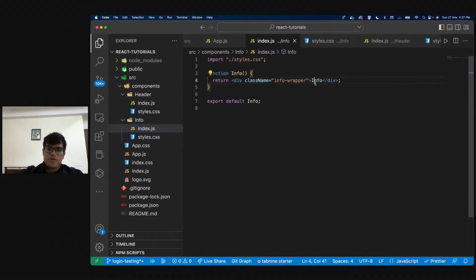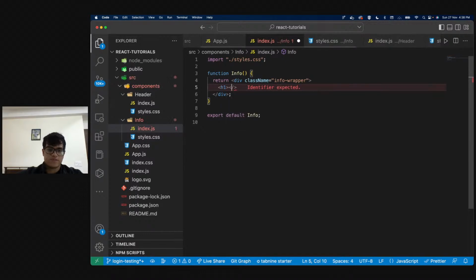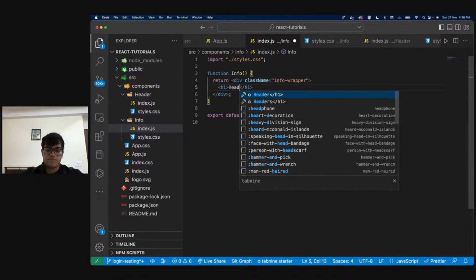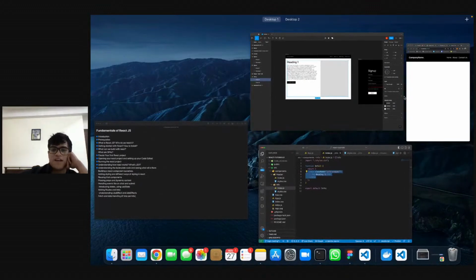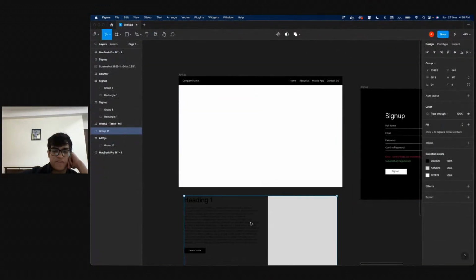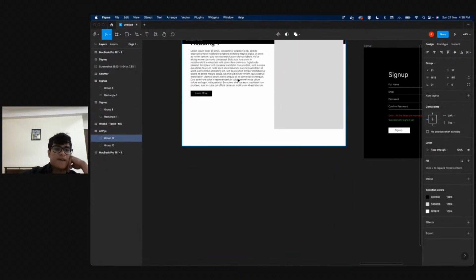Okay. So now over here, let me just say h1, and I'm going to say thing one. So now I have written this. I have started with my info component, and now what I want to do is bring whatever I've written in my info component inside my app.js.